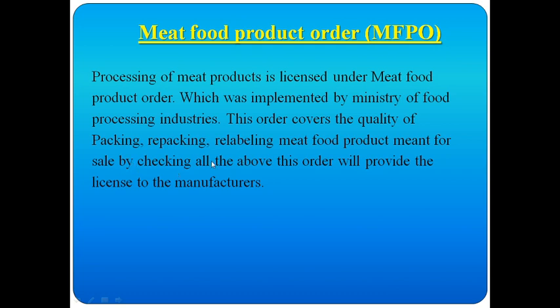By checking all of the above, this order provides the license to the manufacturer. They will check the quality of the meat and meat products, how they are packing, how they are sending, and the labeling. They will check the quality and then give a license.